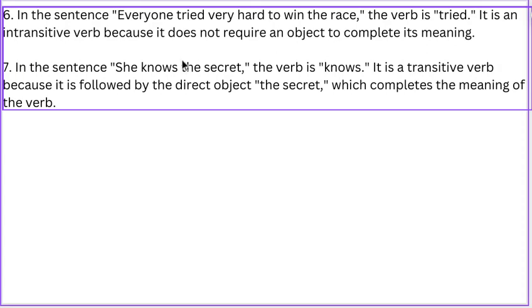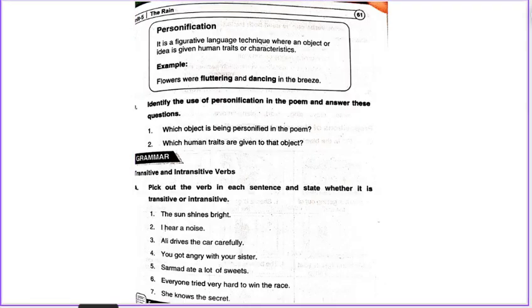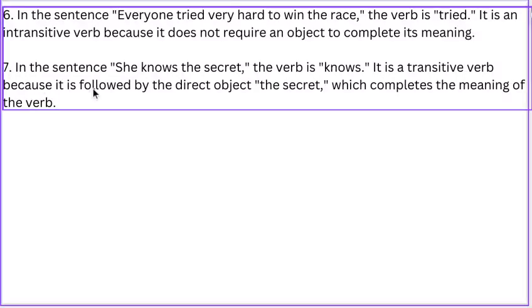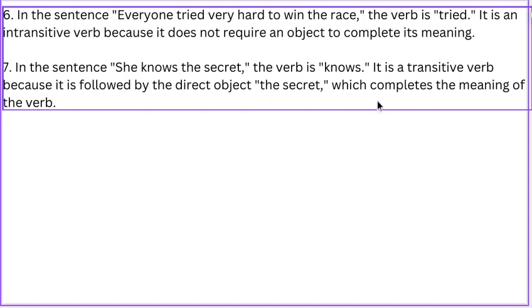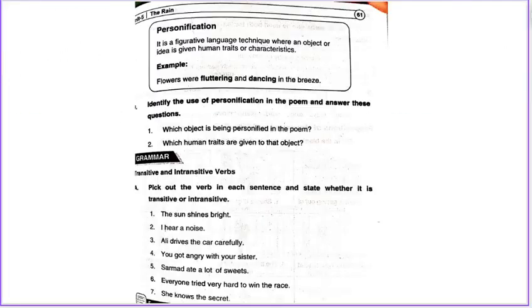She knows the secret. In the sentence, she knows the secret, the verb is knows. It is a transitive verb because it is followed by the direct object, the secret, which completes the meaning of the verb.